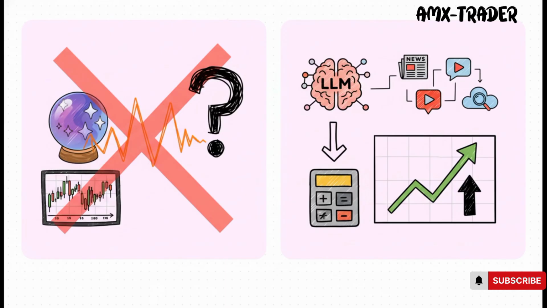As we wrap up, let's do a quick but critical reality check. There's this myth out there that you can just ask an LLM, hey, what's the price of Bitcoin going to be tomorrow? The reality is that almost never works. The models that are actually winning are these hybrid systems. They use LLMs for what they're great at, reading news, summarizing reports, getting a feel for the big picture. And then they hand off the actual trading execution to more traditional, precise quant models.